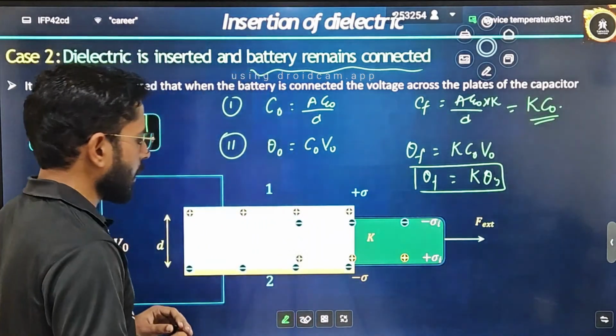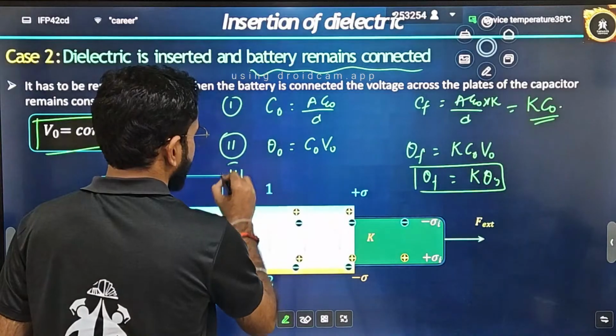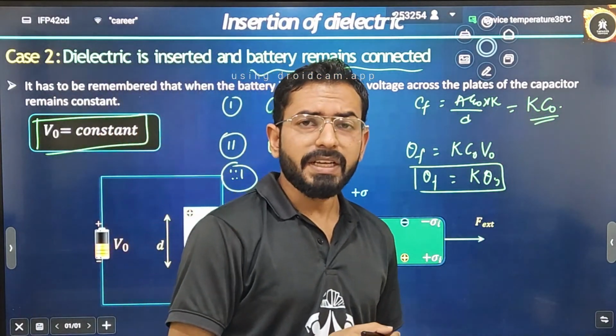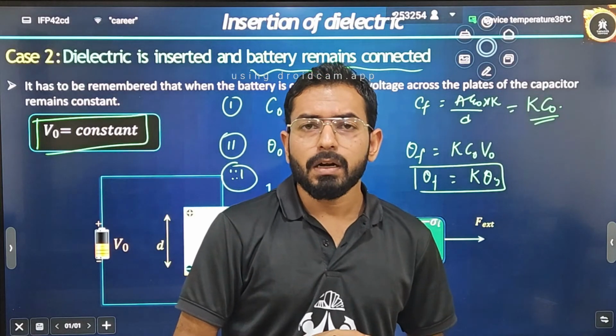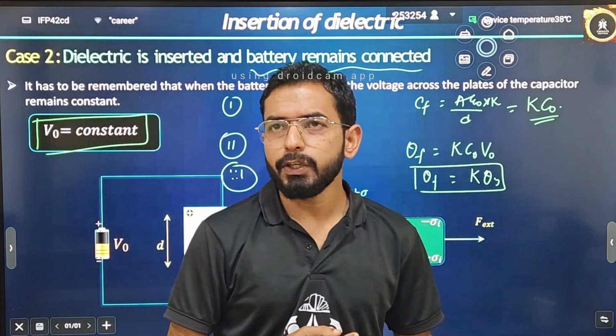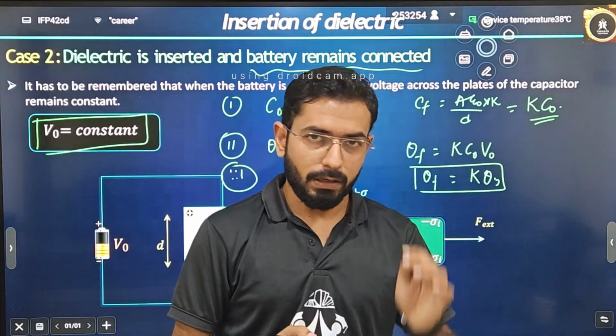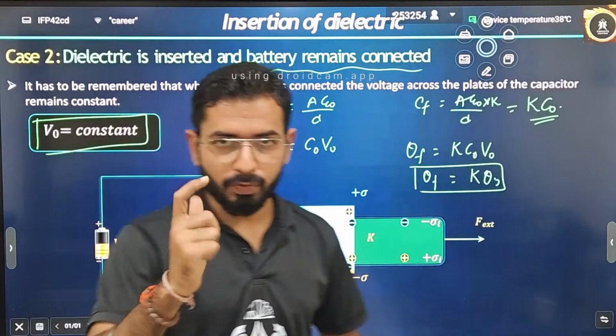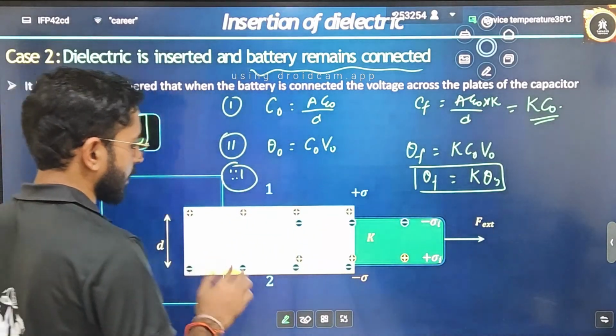Is it clear? Now let's discuss the third one, that is electric field. What can you say about electric field? Maybe you will be thinking that I will say there will be no change in electric field. Correct. But maybe you will have a doubt. What is the doubt that you can have? Let's understand that also.